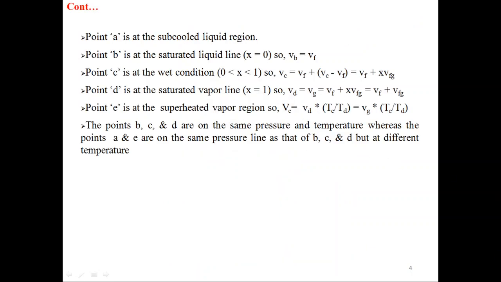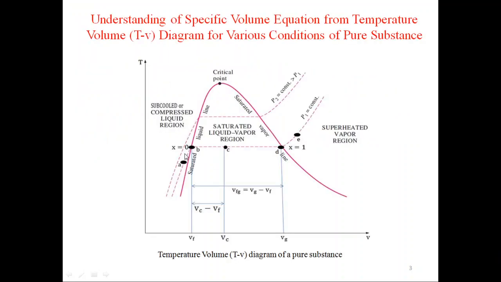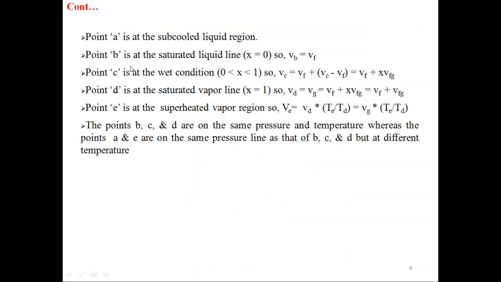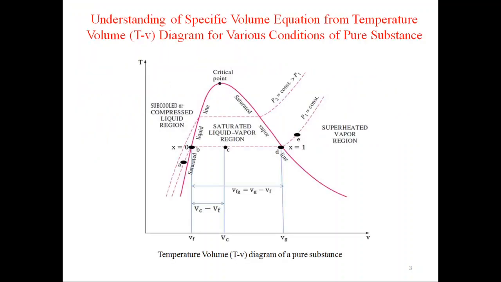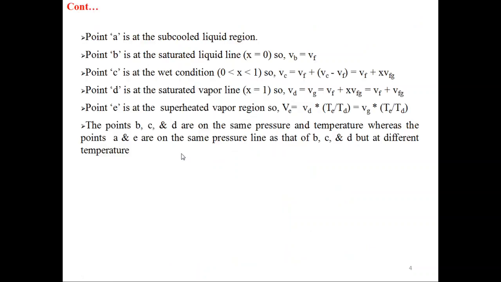Point A is at the subcooled liquid region. This point is in the subcooled liquid region. Point B is at the saturated liquid line, x equal to 0, where x is dryness fraction. You can see point B is on the saturated liquid line and on this saturated liquid line the value of x equal to 0.